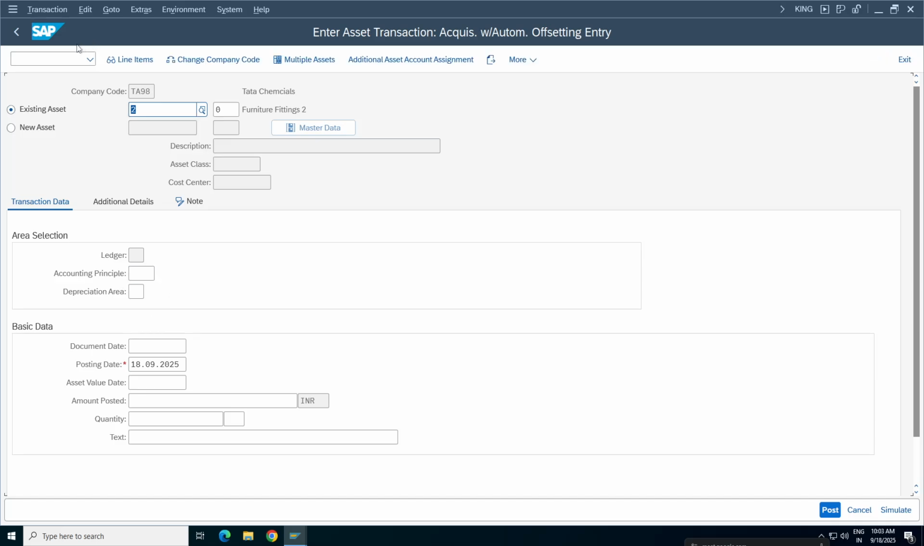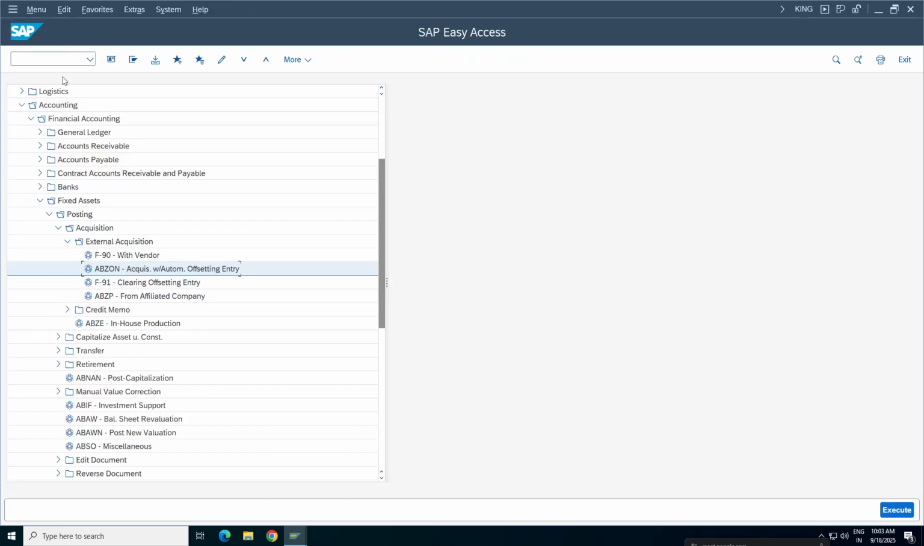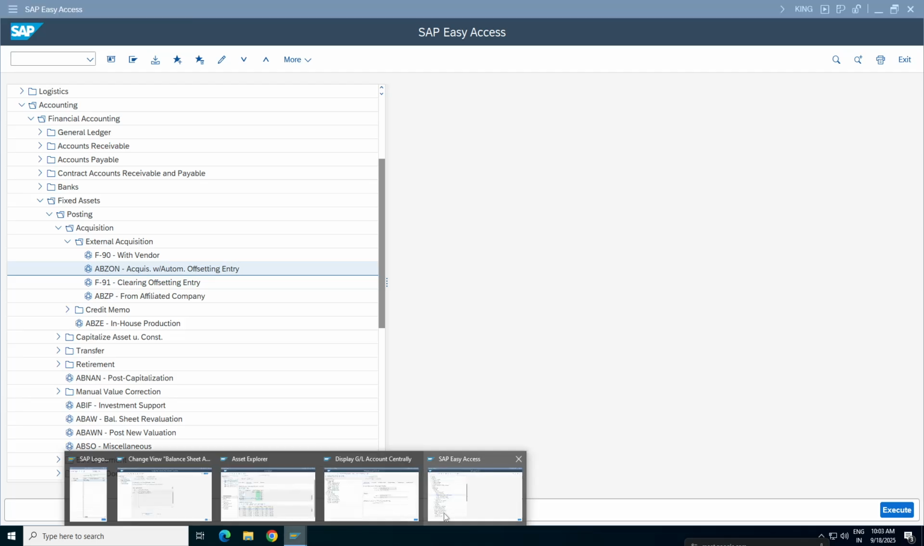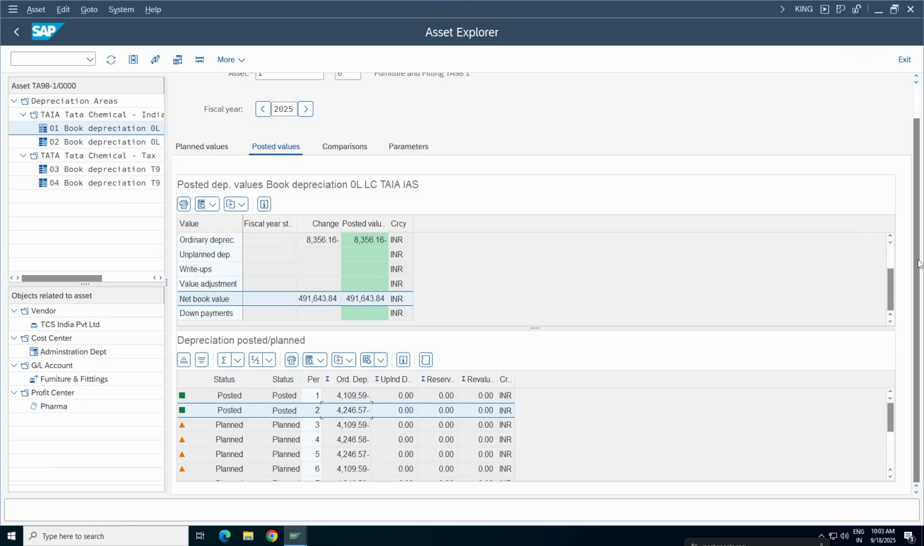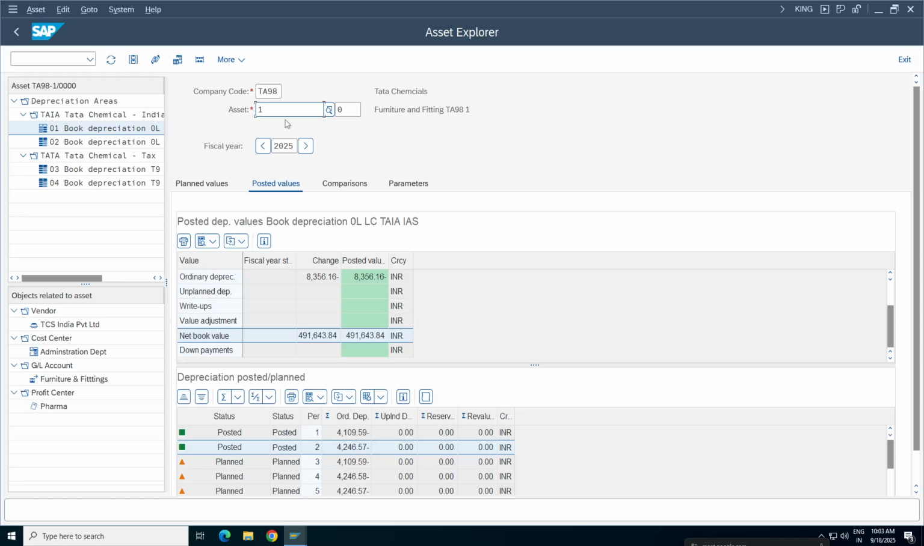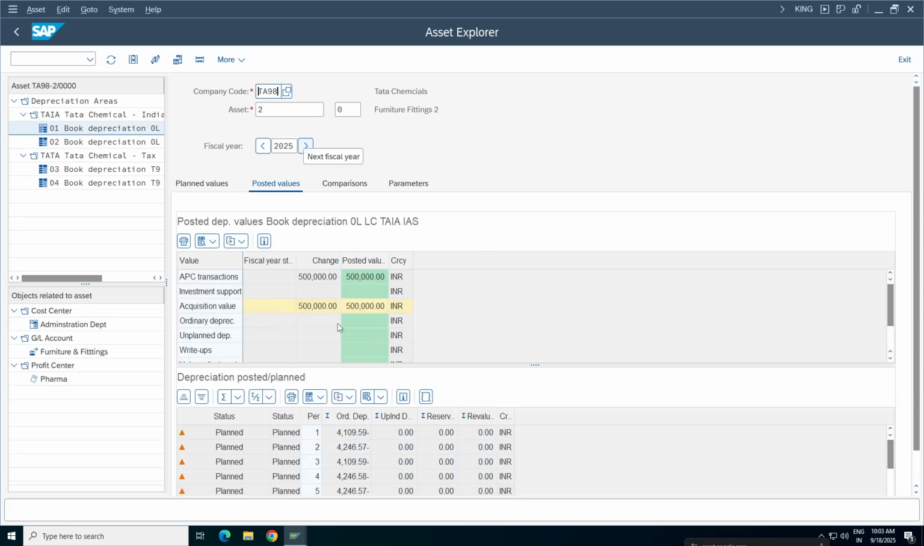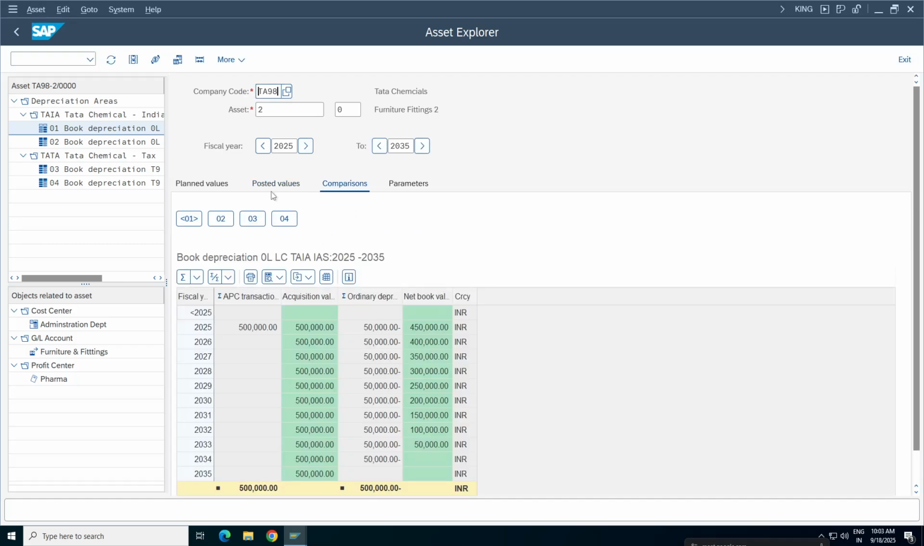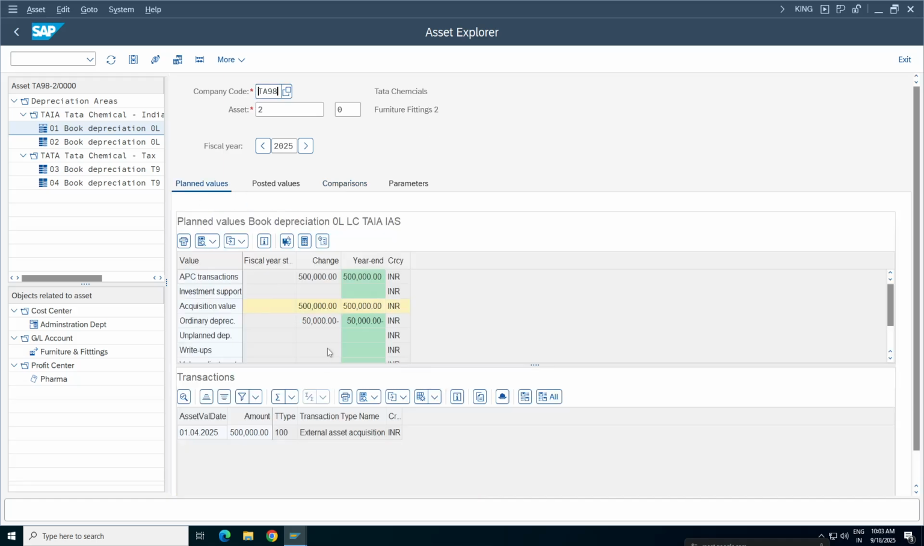Continue. So go back here. Go to, do we have this one, right? And select the second one here. Okay. Again the same thing. There is no difference in comparisons, because we are using the same depreciation key in the asset master. So everything is the same, no difference.